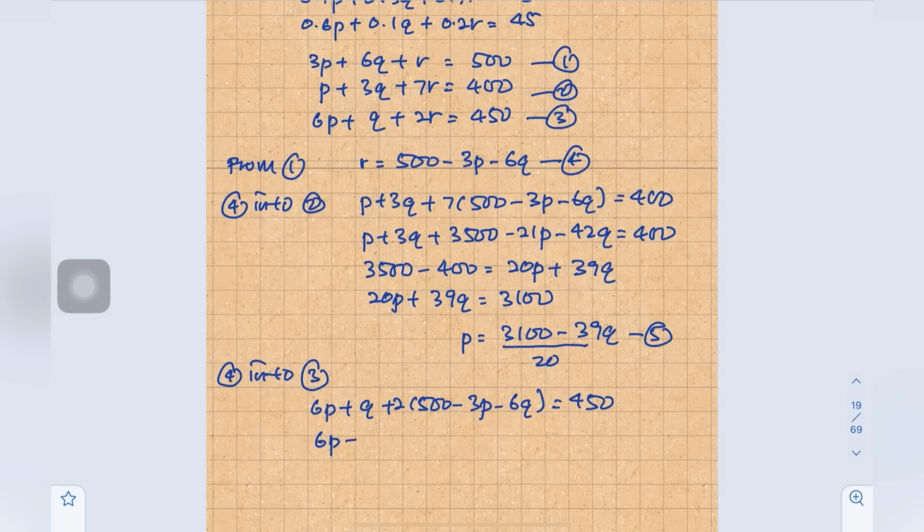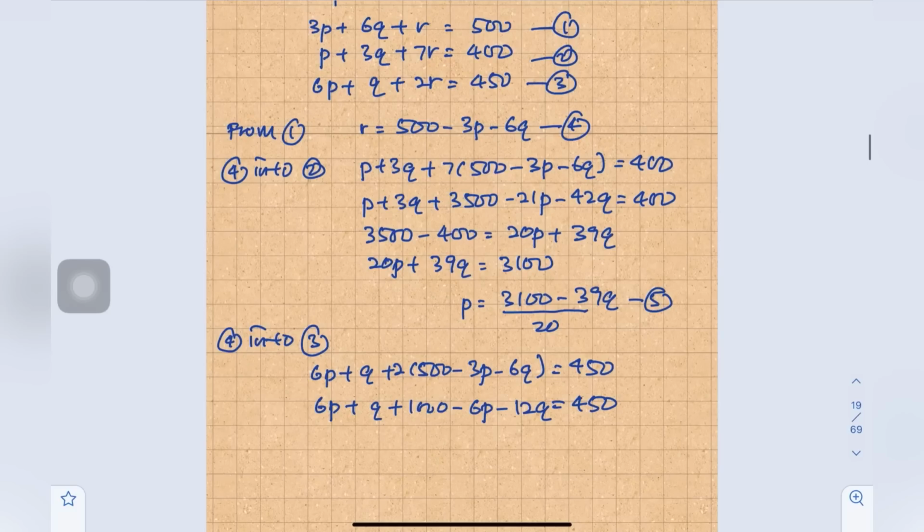So 6P plus Q plus 1000 minus 6P minus 12Q equals 450. Okay, so then we get 1000 minus 450 equals 11Q. Then Q equals 50.